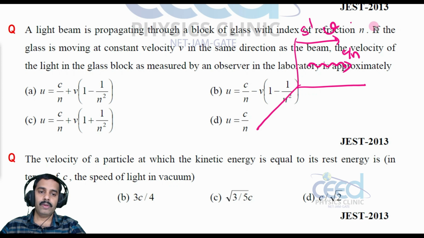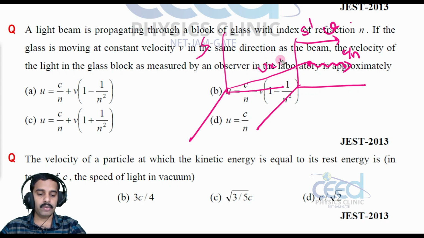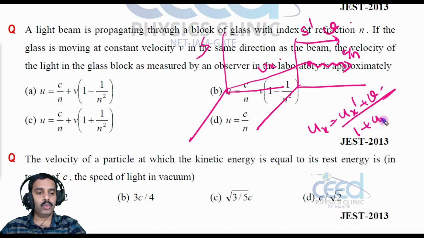All right. Now a laboratory observer situated at the S frame looks at this light pulse. By the velocity addition theorem, what is the velocity measurement? We have studied the relation ux is equal to ux dash plus v divided by 1 plus ux dash v divided by c square, right? This is the transformation equation we have studied.